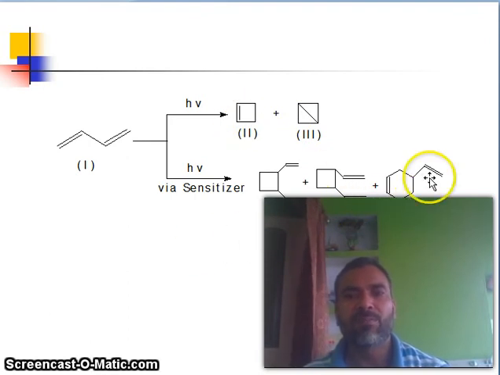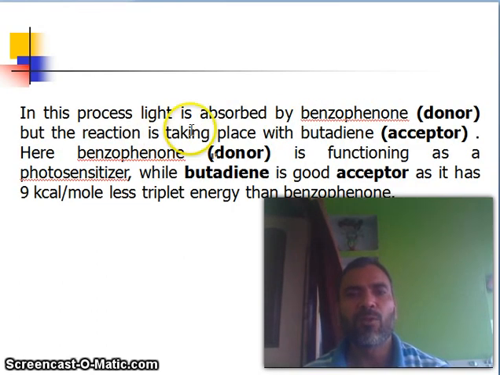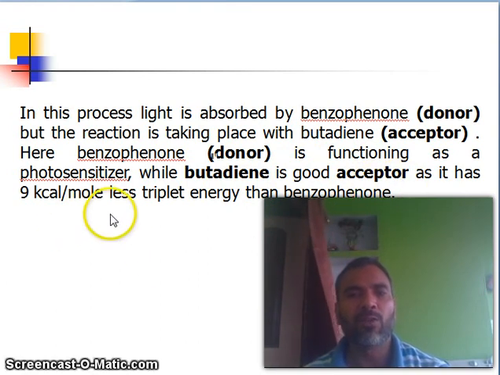So dimer 3 products and ring closing 2 products. In this process light is absorbed by benzophenone, which is the donor, but the reaction takes place with the butadiene acceptor. Here benzophenone donor is functioning as a photosensitizer, while butadiene is a good acceptor and it has 9 kilocalorie per mole less triplet energy than benzophenone.